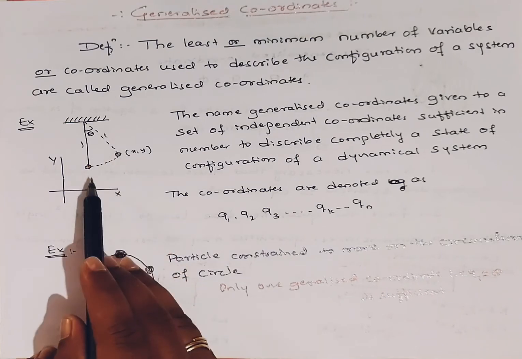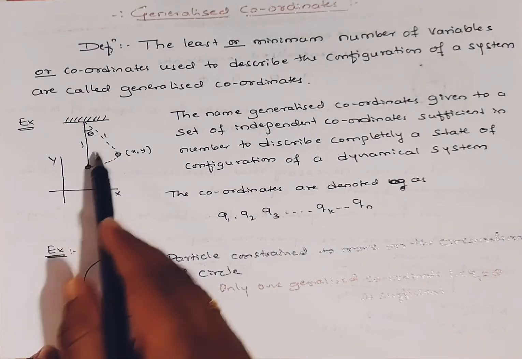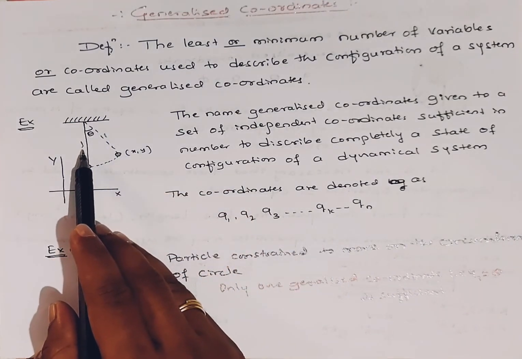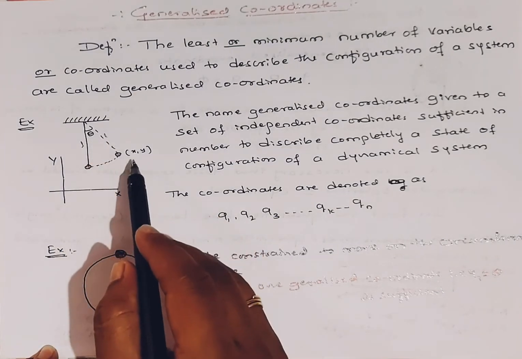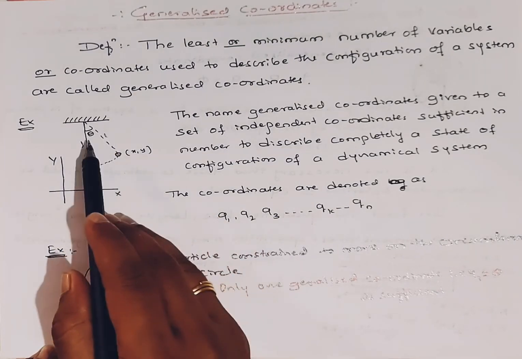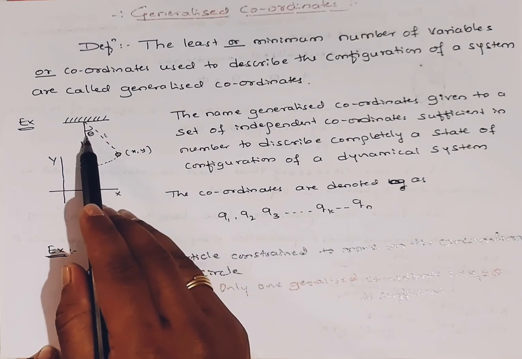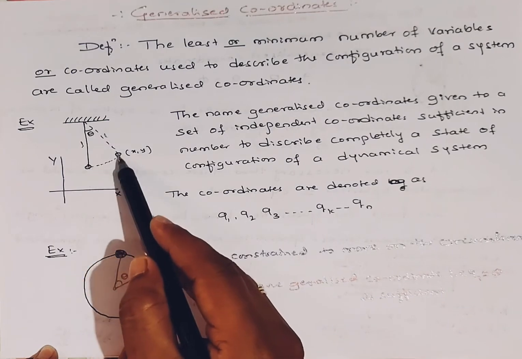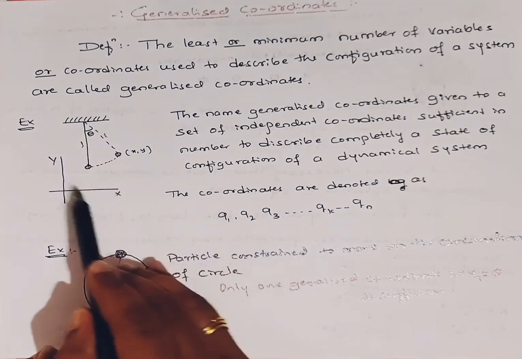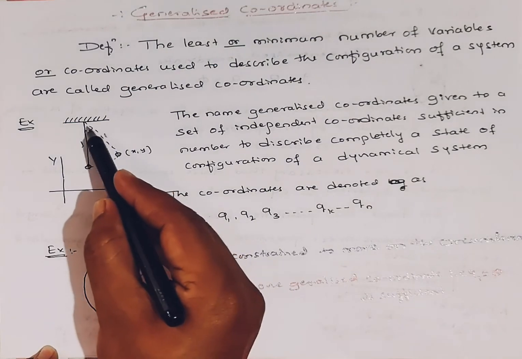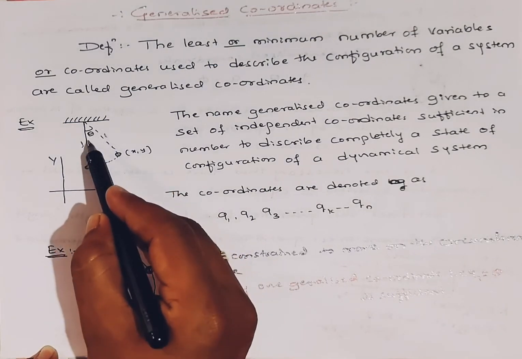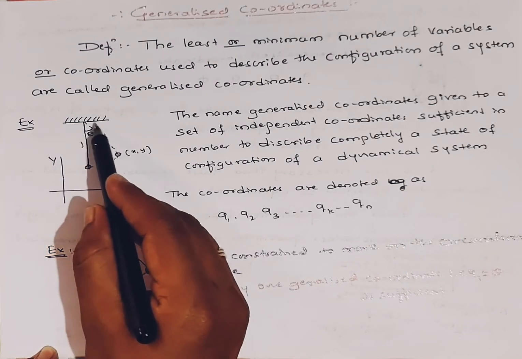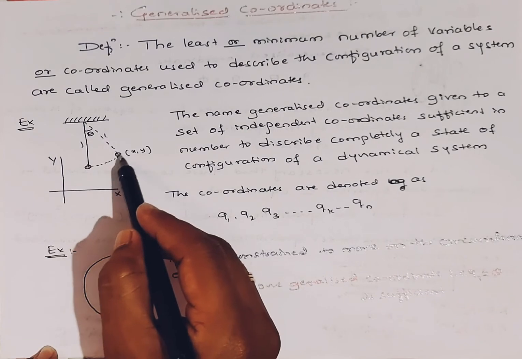Now what are generalized coordinates? Here in this simple pendulum, the length L is a constraint, that is, a constant. So instead of taking x and y, I am going to take one variable, theta, the angular displacement. With the help of angular displacement, we can easily specify its position instead of taking x and y. This is what we have to call generalized coordinates. This is the least or minimum number of variables used to describe the configuration of a system, called generalized coordinates.